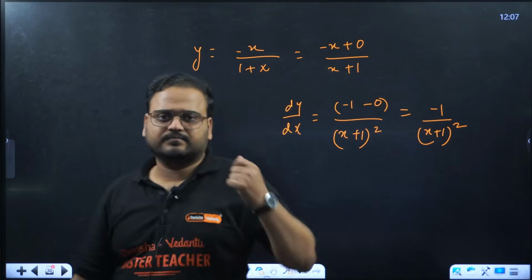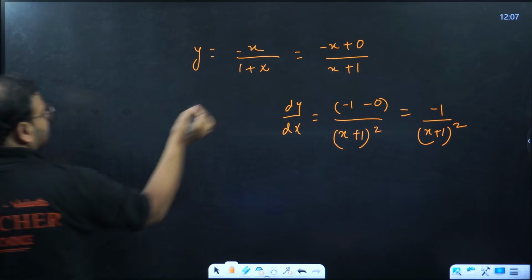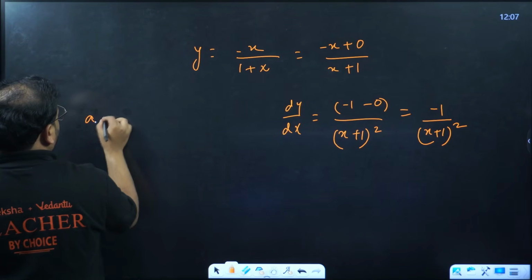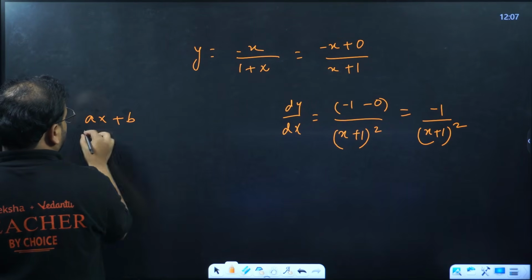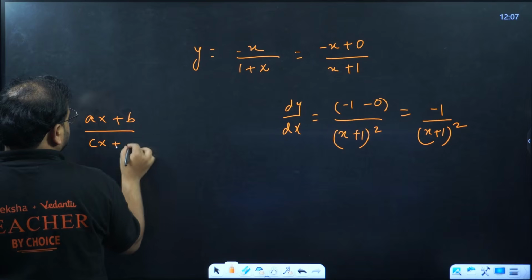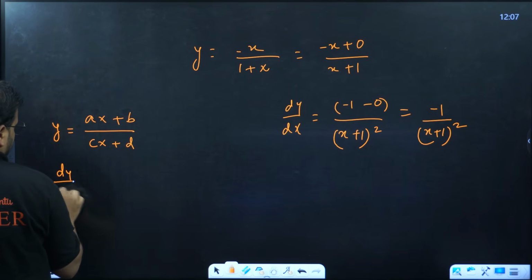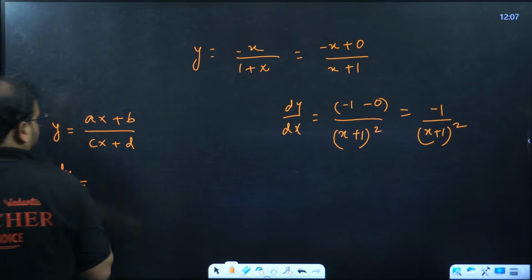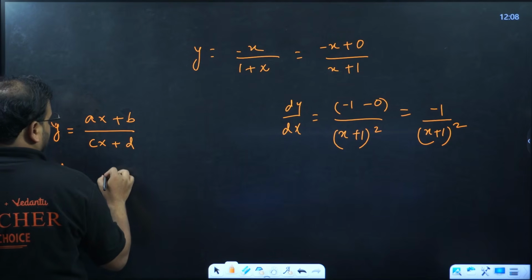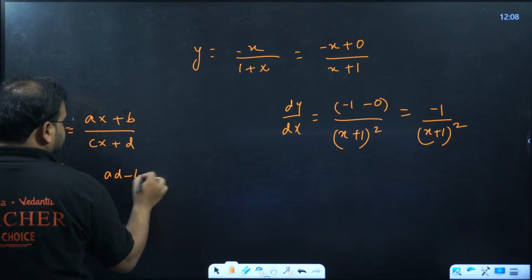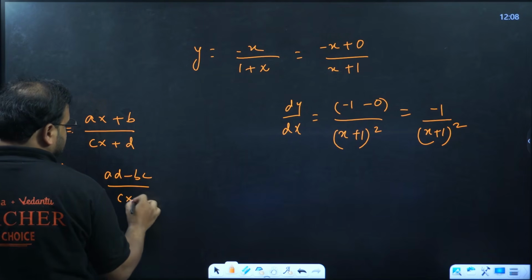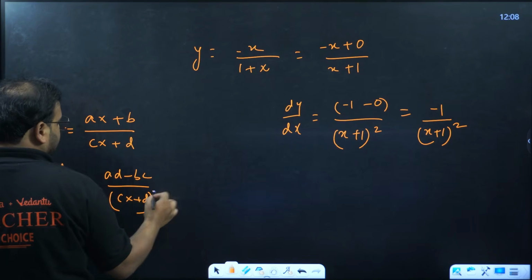How come? I have taught you this trick. If you have ax plus b upon cx plus d as a function y, then the derivative is given by ad minus bc upon cx plus d the whole square.